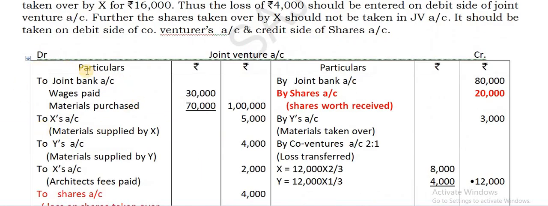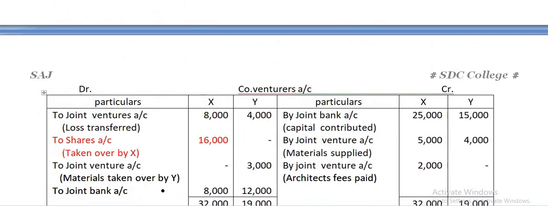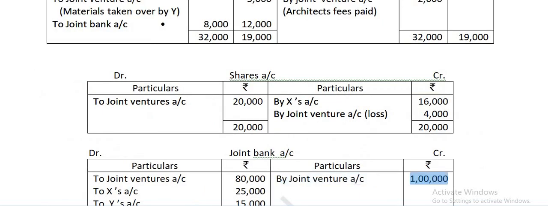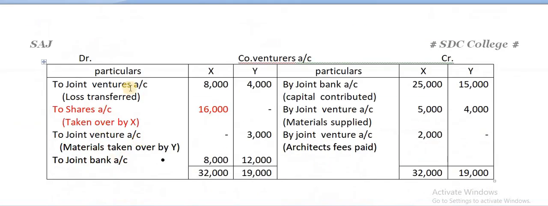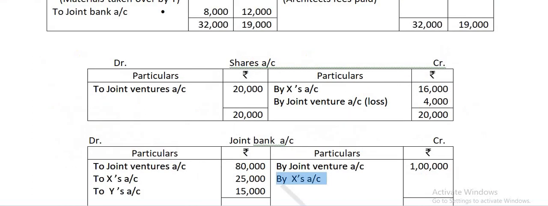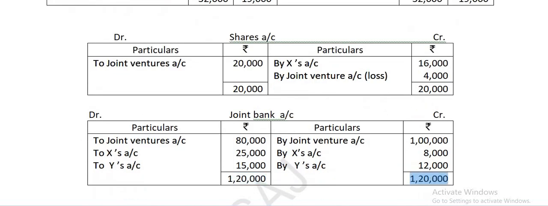Then come for credit entries now. Keep looking on debit side of each and every previous account. Here there is a joint bank worth 1 lakh. Take on credit side by joint venture account. And no more joint banks here. You can find there is a joint bank here at the end. Whatever the final amounts being paid, write X account and Y's account. That's all. No more entries. Now find the totals. You can find the total is 1,20,000 on both sides. So pass down, right here.